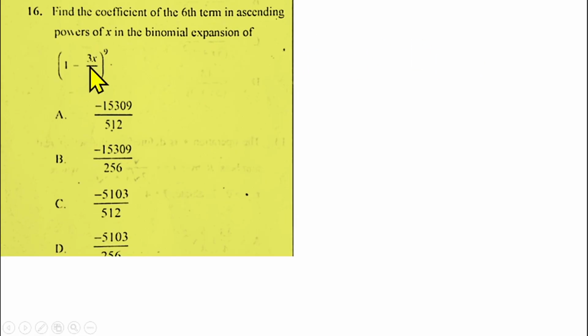I can expand this bracket using the binomial expansion, and when I get to the term I am looking for, I will then look for the coefficient. Or you can use the formula for binomial expansion to get the term, and when you get the term, you can simplify the coefficient.